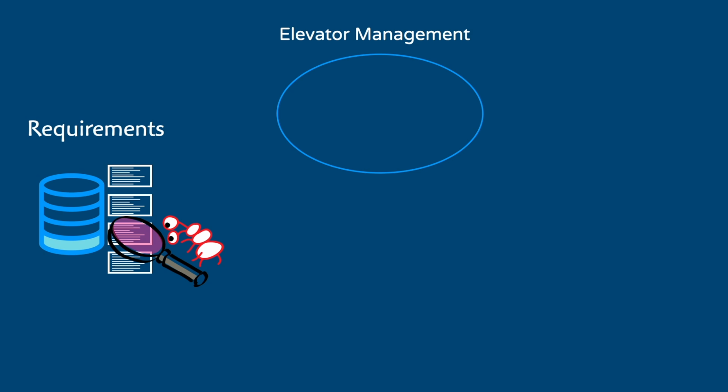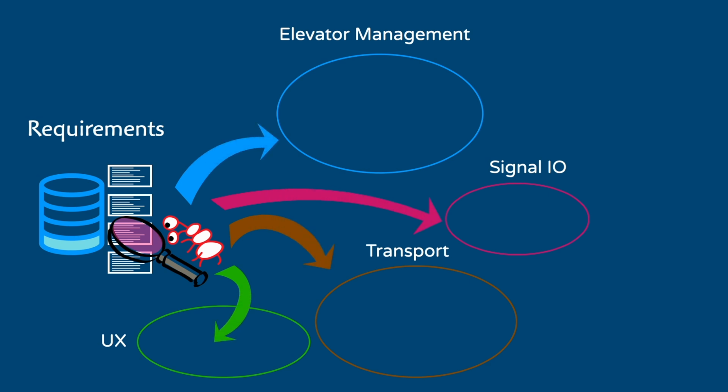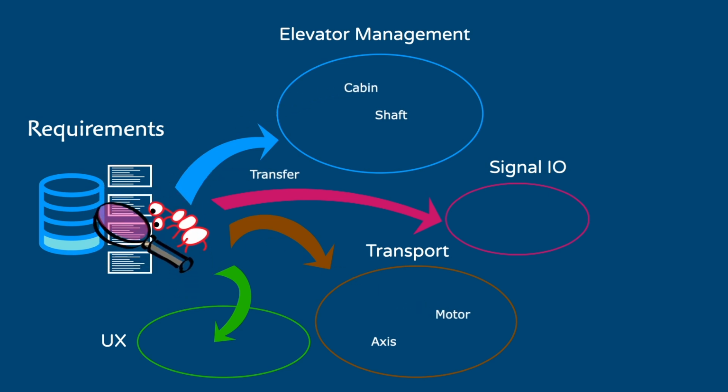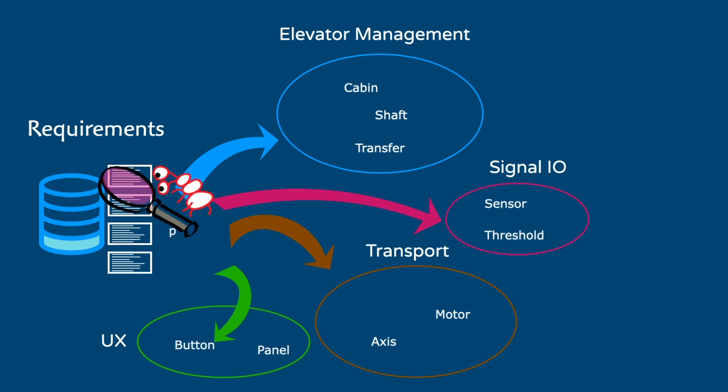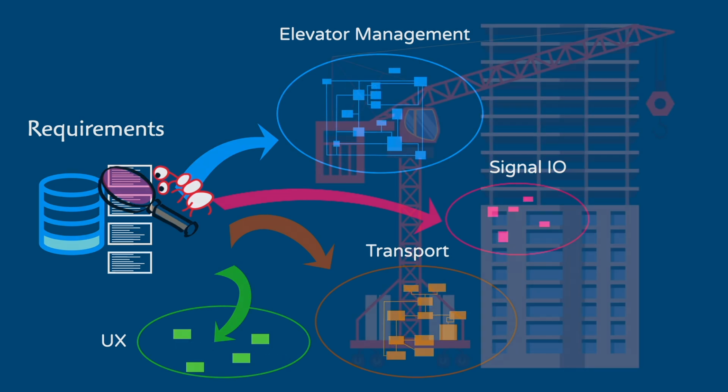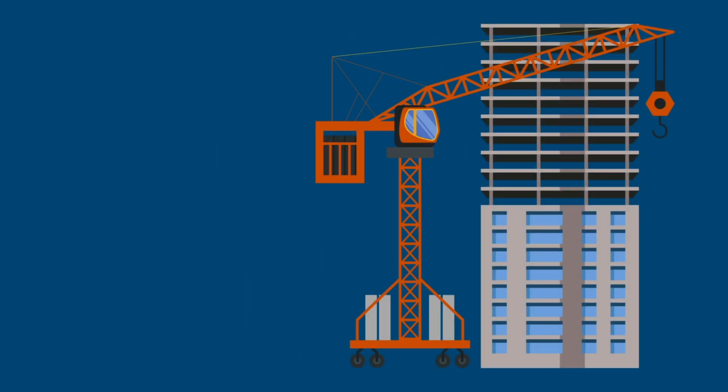In fact, we'll build a distinct class model for each domain in our system that we've decided to model. For example, semantics like cabin and shaft go in the elevator management domain, while motor, load, mass, and acceleration ramp go into the transport domain. So as you're filtering out details, you need to split them out to the appropriate subject matter domains. The class models define a stable, resilient, underlying model structure that won't be challenged much by most changes to the requirements. This sets us up for success as we layer on behavior and functionality. And that's why the focus of my course is on getting the class model built quickly and correctly for each model domain in our system.